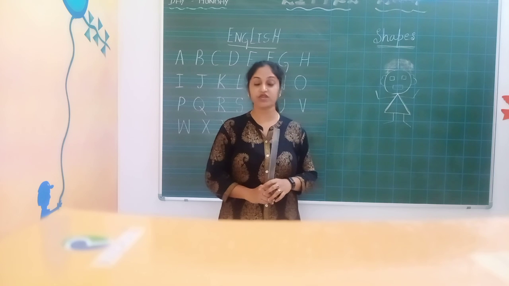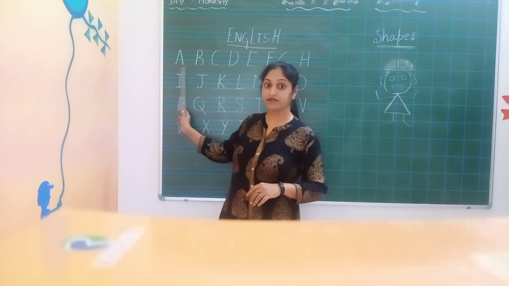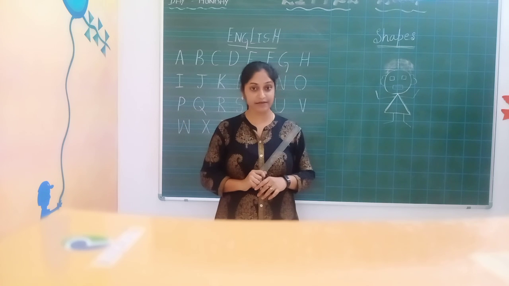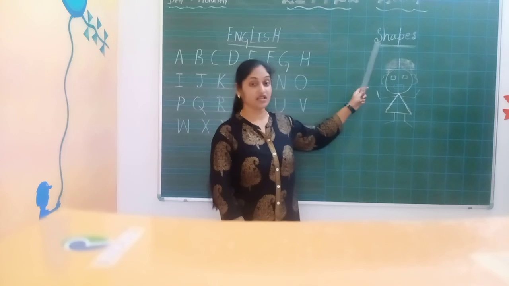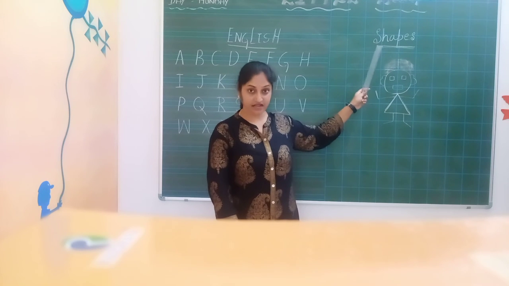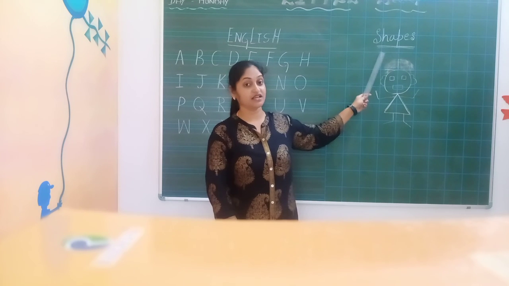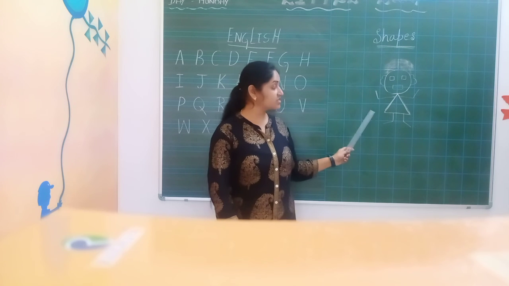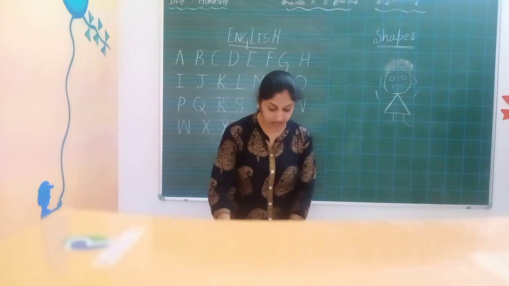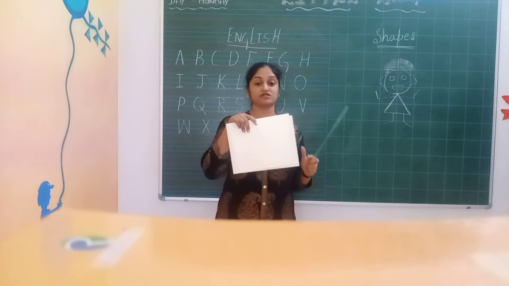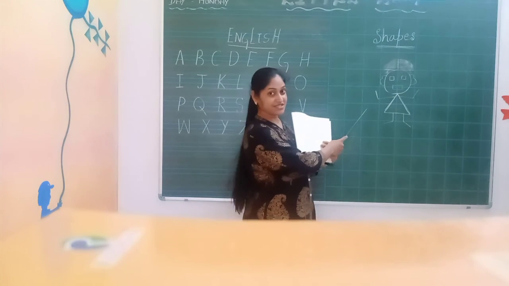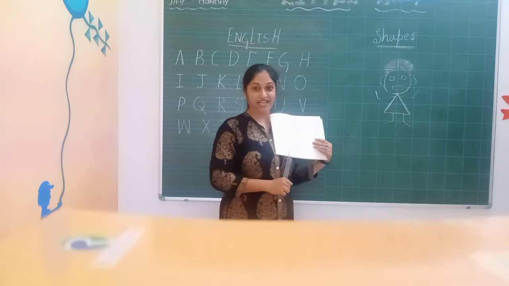In the 4 lines book you have to write the alphabets A to Z. Okay, in the box line book you have to write the shapes and their names and the related pictures. Okay, the third and last one, in the drawing book you have to draw funny pictures using the shapes.